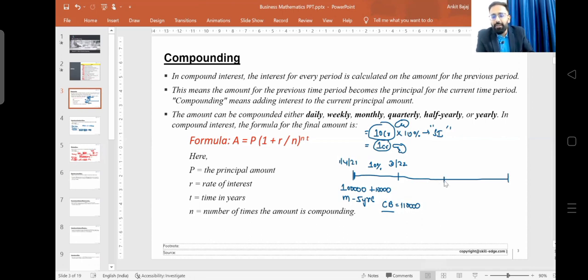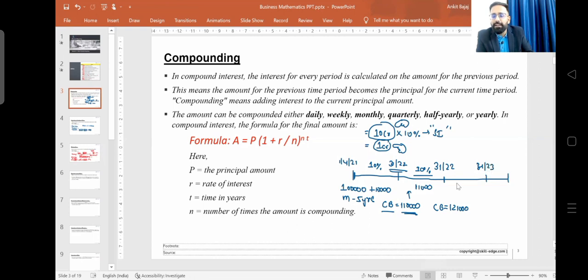Now again, when you get interest for the next year, on which amount will you get the interest? Definitely you will get the interest on the closing balance of the year ending 31st March 2022. So here you will be calculating on this amount. For this year, you will be getting 10% of 1 lakh 10,000, that is going to be 11,000 rupees. And what will be the closing balance for this year? Here the closing balance is going to be 1,21,000 rupees, right?